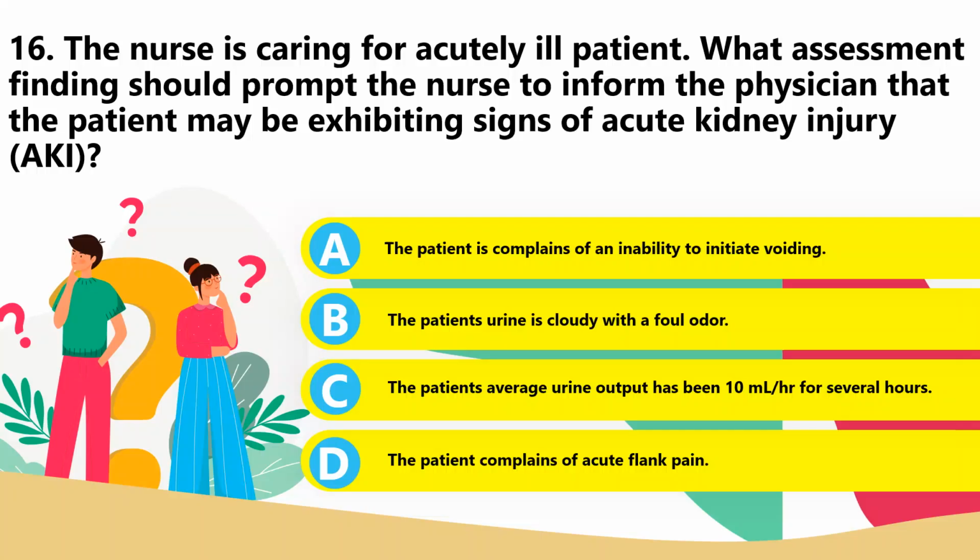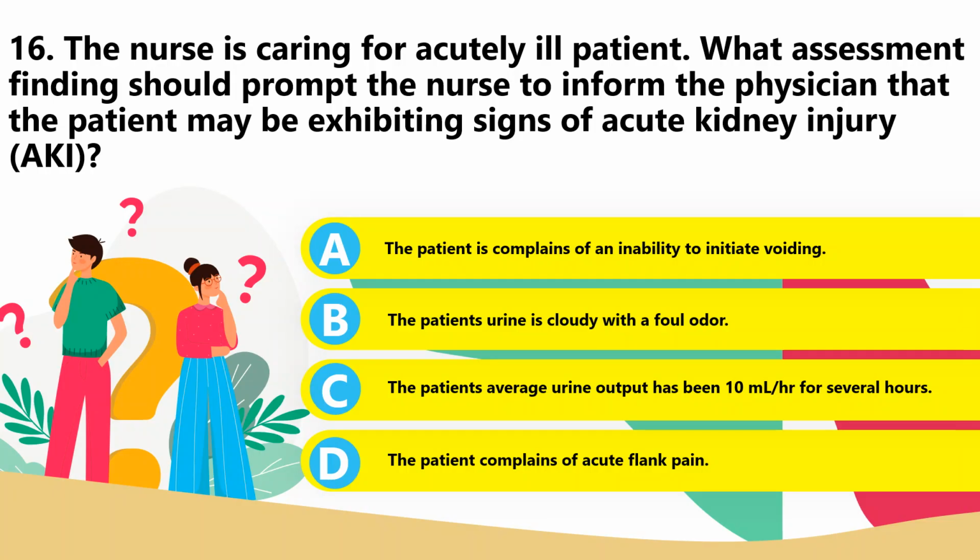16. The nurse is caring for an acutely ill patient. Which assessment finding should prompt the nurse to inform the physician that the patient may be exhibiting signs of acute kidney injury or AKI? A. The patient complains of an inability to initiate voiding. B. The patient's urine is cloudy with a foul odor. Letter C. The patient's average urine output has been less than 10 ml for several hours. Or D. The patient complains of acute flank pain.